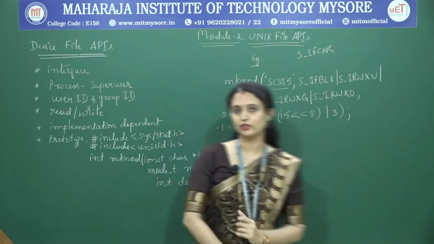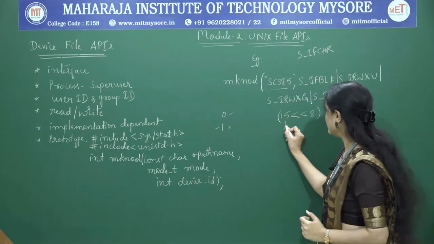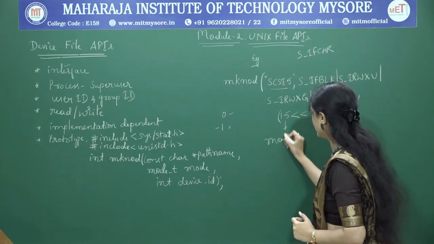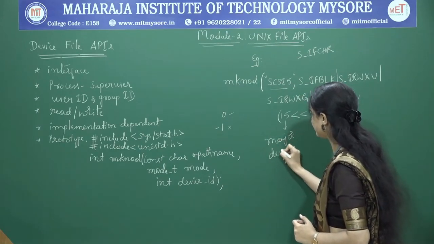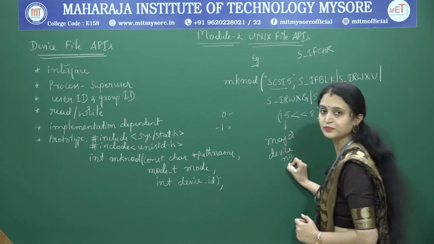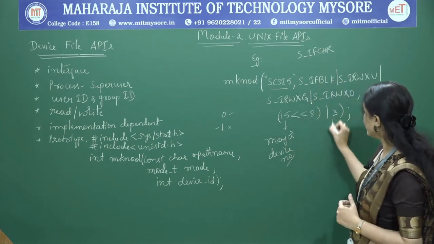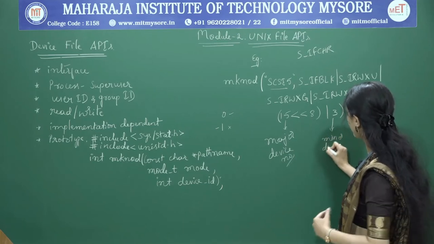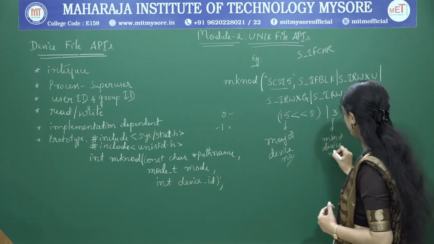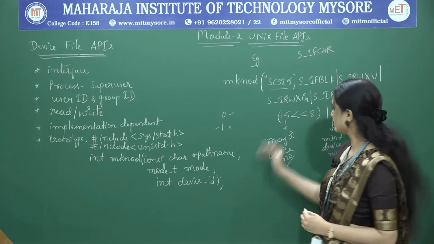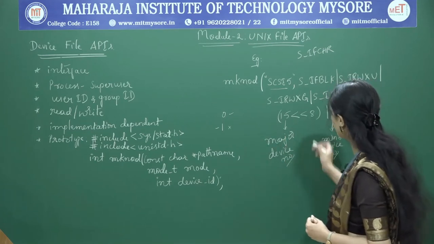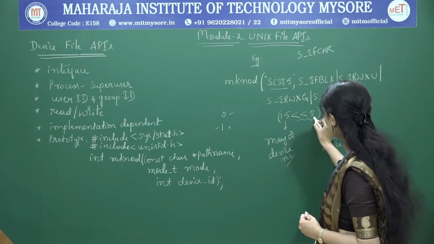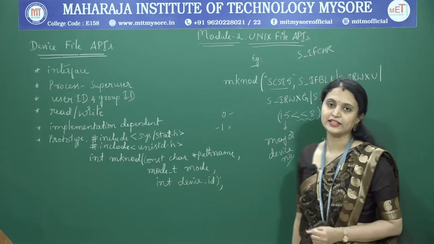In the third argument, 15 is the major device number and 3 is the minor device number. Then what about this left shift 8?